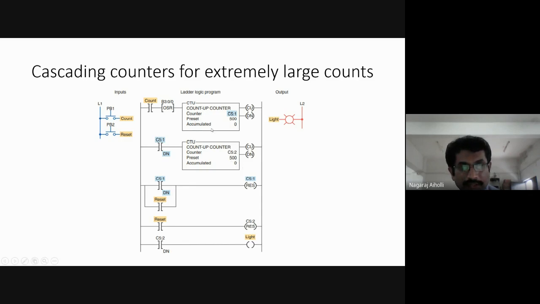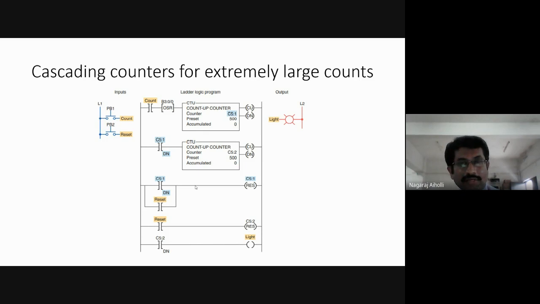Okay, so the first counter is again reset by the C5:1 DN bit, and then again it starts to count from 0 to 500. So this process repeats. Once the first counter goes from 0 to 500, the second counter goes from 0 to 1. Again, when the first counter goes from 0 to 500, the second counter goes from 1 to 2. So for every 500 counts of the first counter, the second counter is just incremented by 1.